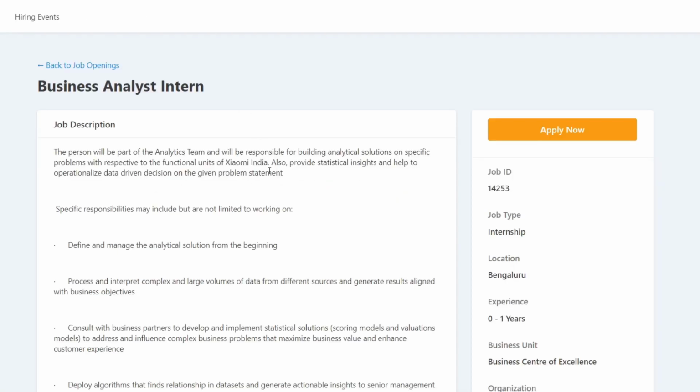Our next internship is from Xiaomi India. This internship is for business analyst intern. For this internship, they also did not provide any eligibility criteria. So if you are from any year or from any branch, like if you are doing BE, BTech, BCA, MCA, MBA or BBA, then you can apply for this internship if you are interested to work with Xiaomi. And they also did not provide the last date, so this means it is also based on first come first serve. So fill this form as soon as possible.